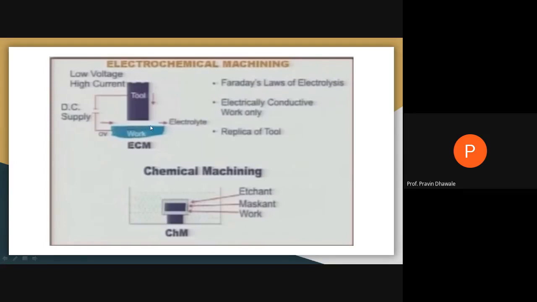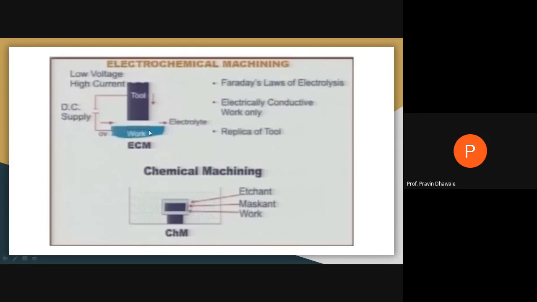whose impression you have to mark on that workpiece. This electrochemical machining process is like an electrolysis process, which is based on Faraday's laws of electrolysis, where we require an electrically conductive workpiece. Then and only then is material removed from the workpiece.